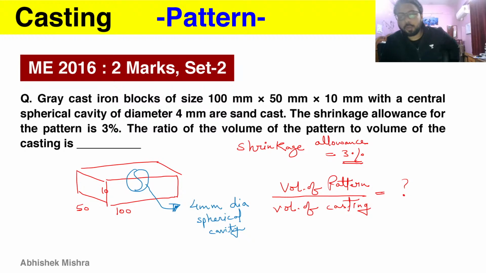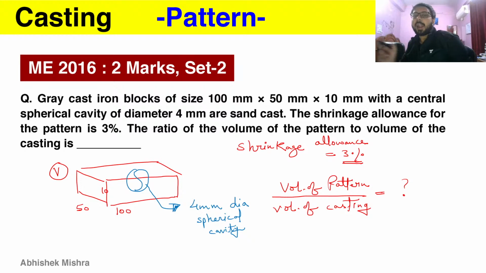Now there are two ways to do this question. One is a hard way, which is obviously going to involve some errors due to the long calculation, and the other is the smart way. So I'm providing you this very important tip and trick which you can use here or in questions like that. So this is the volume of casting. You can take that volume as V, and that volume is the volume of this whole block minus the volume of the spherical cavity. So that will be the volume of casting.